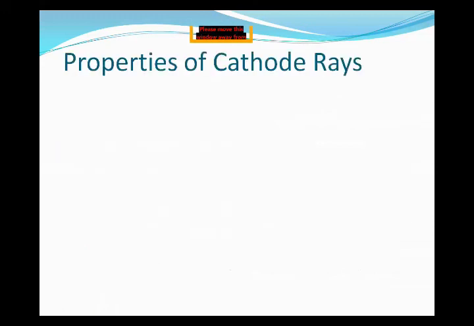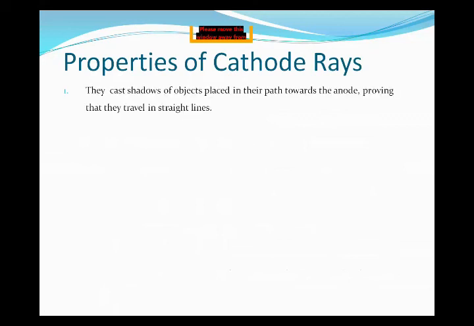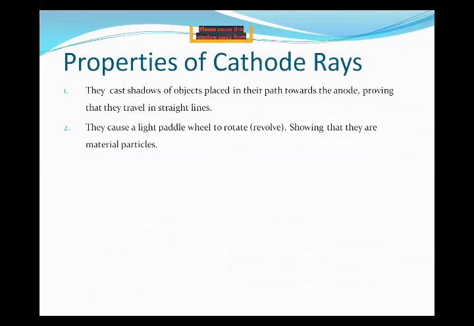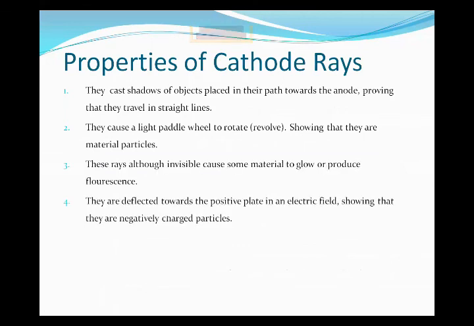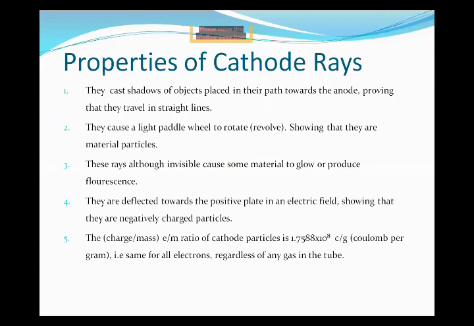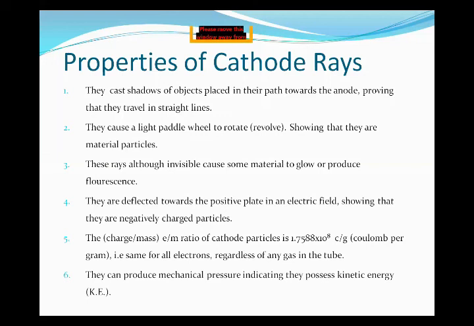Now an overview of the properties of cathode rays. Summary of the first point: they travel in a straight line. The second one: they are material particles. Number three: they are invisible, but they glow or produce fluorescence. They are deflected toward the positive, showing they are negative. And their charge to mass ratio, that is 1.75 raised to power 8, is the same for all electrons, and they possess kinetic energy. This is the overview of the properties of cathode rays.